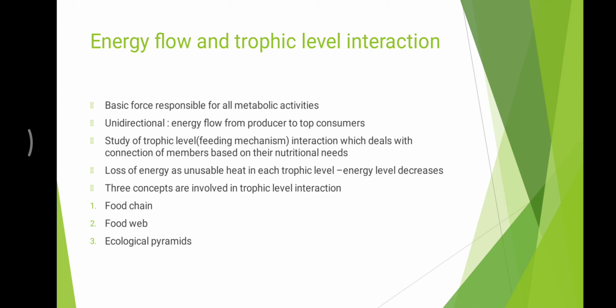So, when this energy flows, there is a loss of some energy in the form of unusable heat at each trophic level. So, the energy level decreases from first trophic level to subsequent trophic levels. The trophic levels are numbered considering the source of energy as the base and the top consumers as the final trophic level. So we need to study three concepts in order to study about trophic level interaction: food chain, food web, ecological pyramids. So let us see about food chain and its significance.